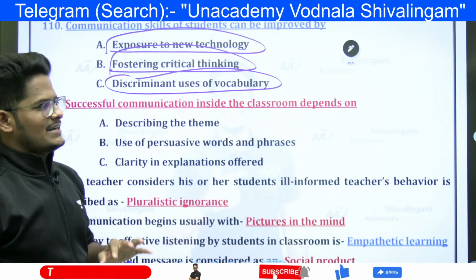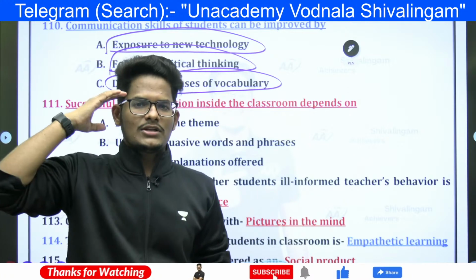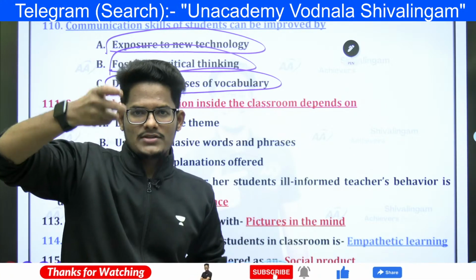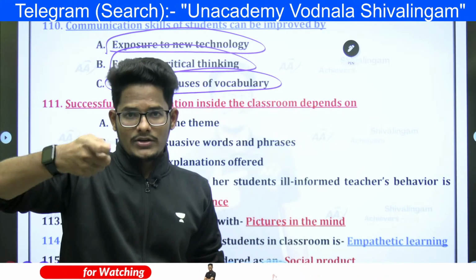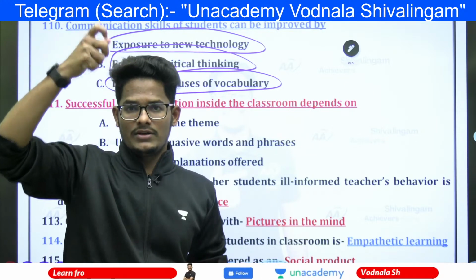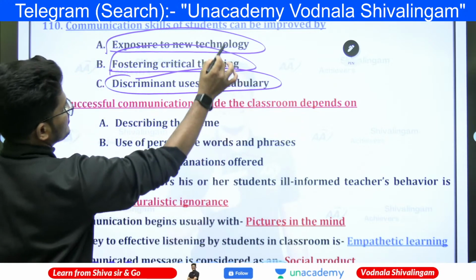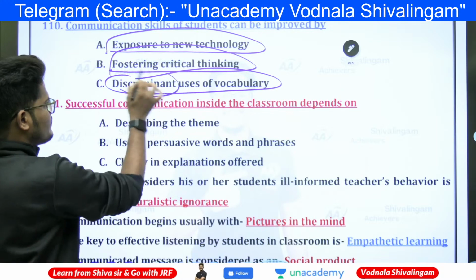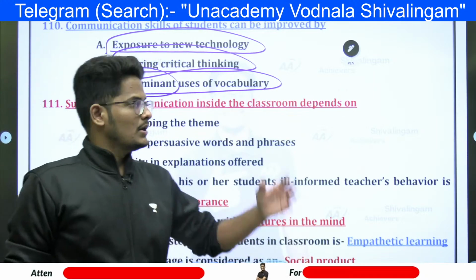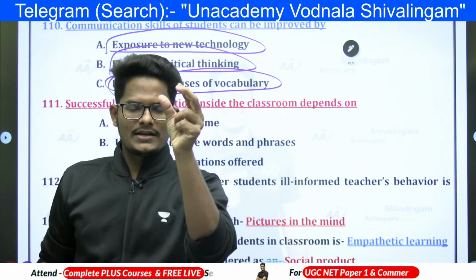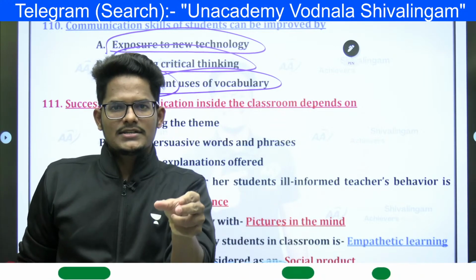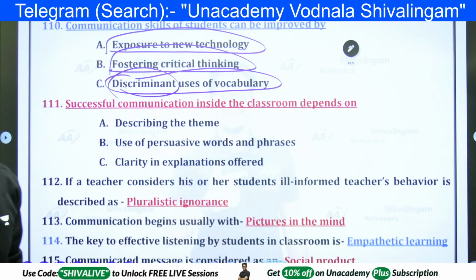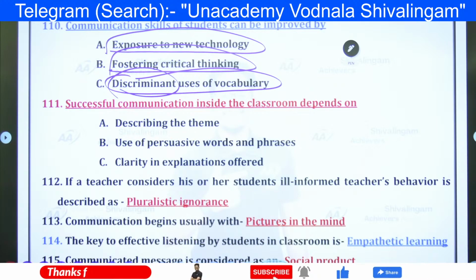Next, fostering critical thinking. Critical thinking means your thought process. Thought process of the students: when you develop their thought process, critical thinking ability, when you are making them go for a reflective level of understanding, automatically that will improvise the skill. Discriminant use of vocabulary. Discriminant doesn't mean making partiality. Discriminant means appropriate use of the vocabulary, the words and the language and the punctuation at proper places. Right?